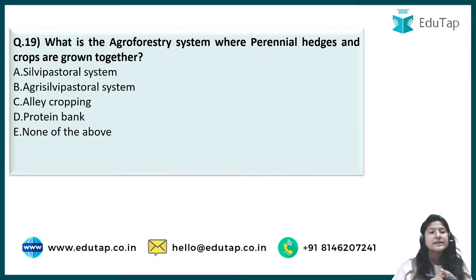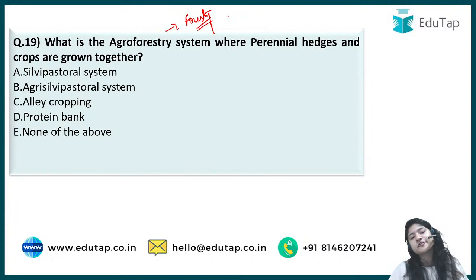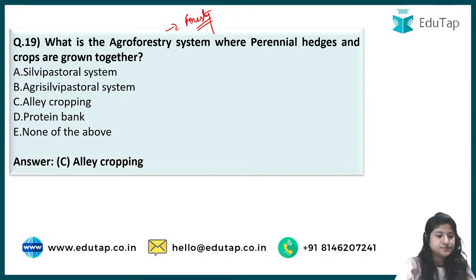Next comes question 19, which says, what is the agroforestry system where perennial hedge crops are grown? One more question from forestry was asked this year. This is the new trend, we can say, or the new favorite topics that NABARD is now coming with. Although if asked 1 or 2 times, you cannot say it is a NABARD favorite topic. But yes, these are the topics that are now being notified by NABARD. So we must look at them while preparing for the examination, right? The correct answer to this is alley cropping.